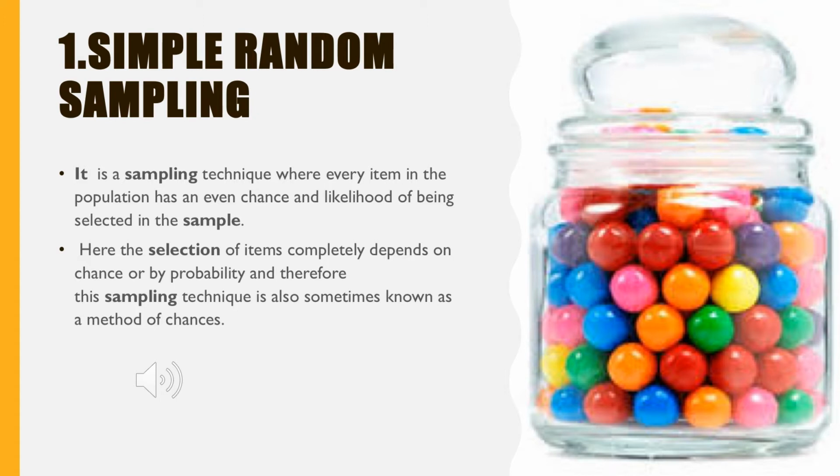So all the chocolates, or all the test population, have an equal chance of getting selected. This is called simple random sampling.